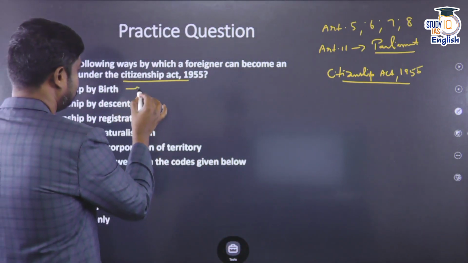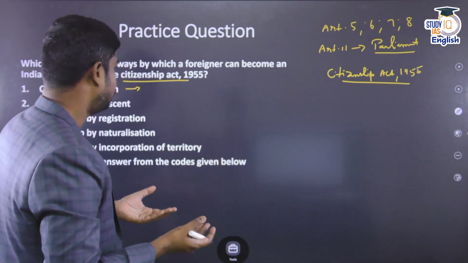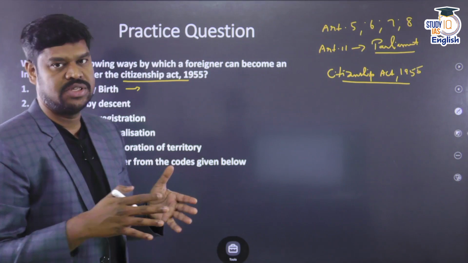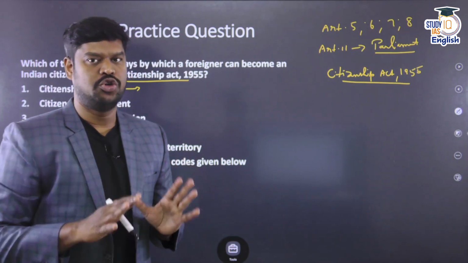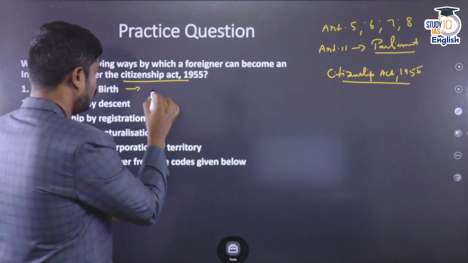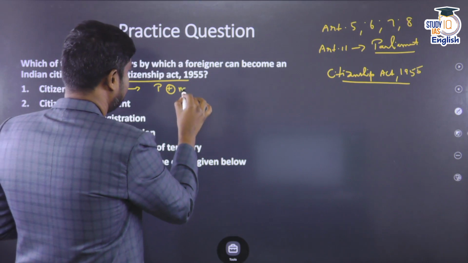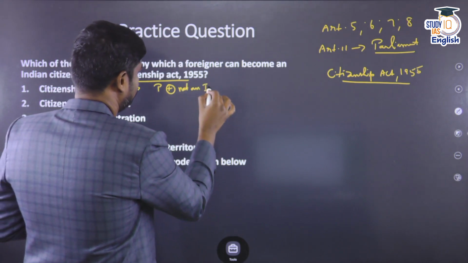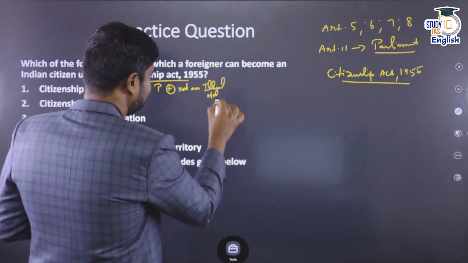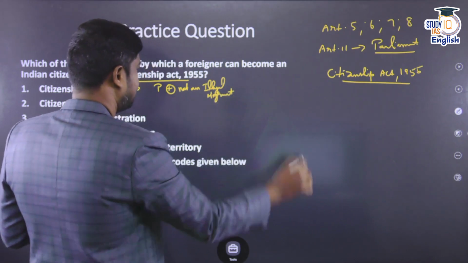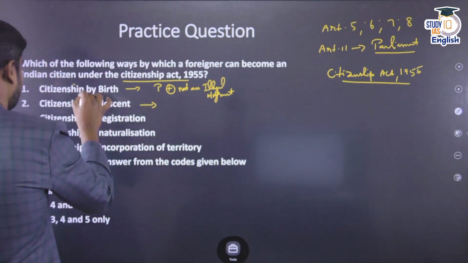Citizenship by birth, if you look into the provisions of the act today, is not for a foreigner. Any child born within the territory of India must have one parent who is an Indian citizen and the other not an illegal migrant. So it is not completely for a foreigner, but for a child born in the territory of India to an Indian parent, with the other not an illegal migrant. So this is not for a foreigner.